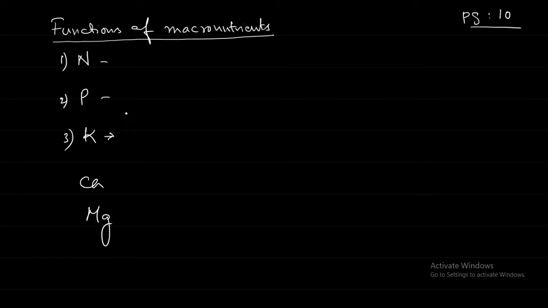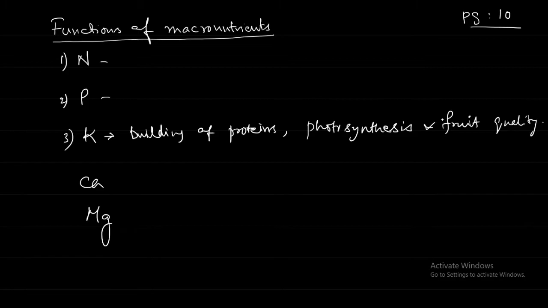What do you mean by fruit quality? It improves the quality of the fruit. For example, the mango; now the mango season is going on. If the plant has a deficiency of potassium, do you think it is going to affect the quality of the mango? These are all macronutrients, required everywhere in the growth process.